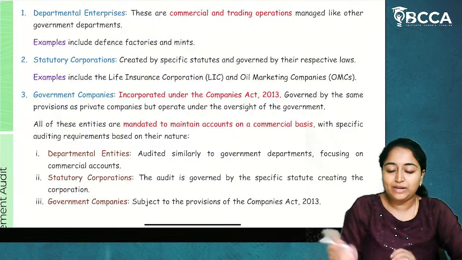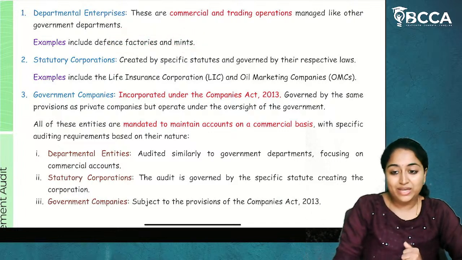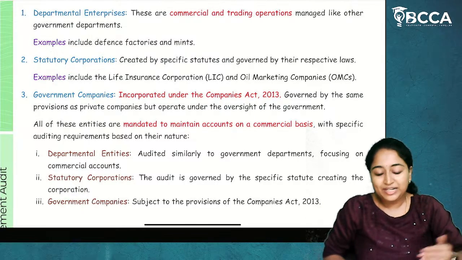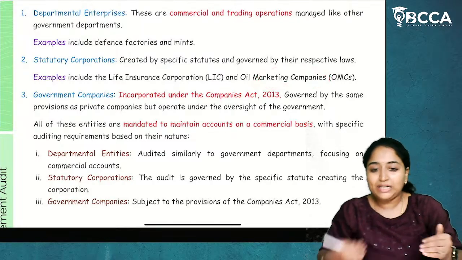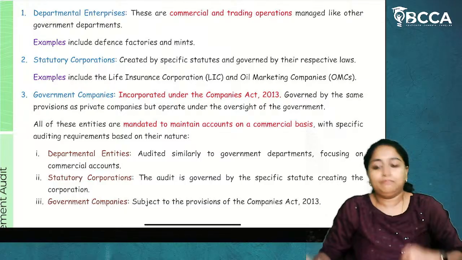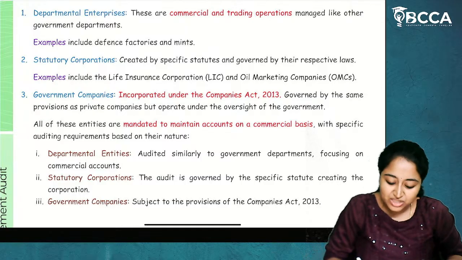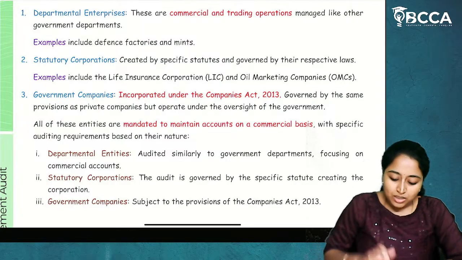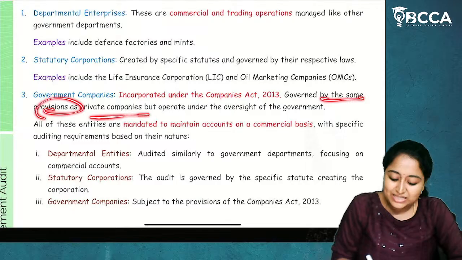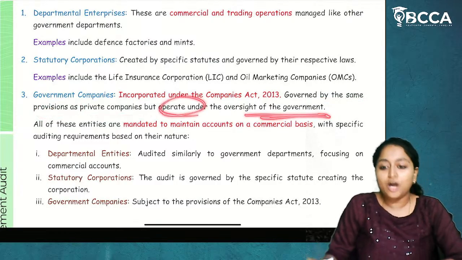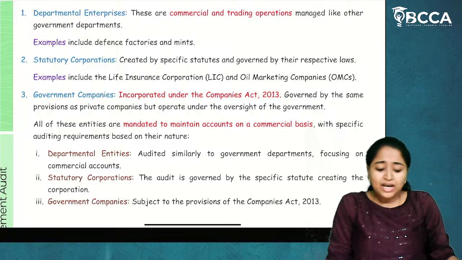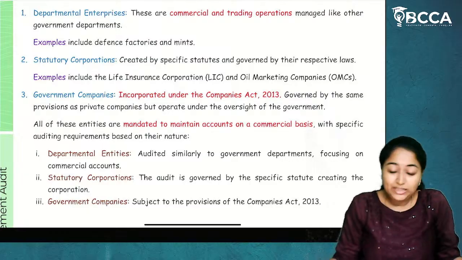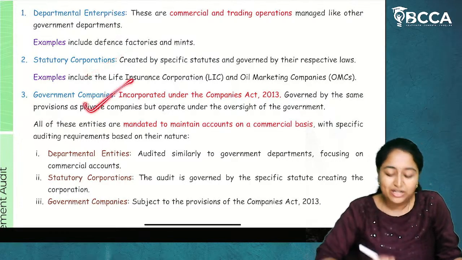For this development, government will require expenditure, and there could be statutory corporations under the government like LIC or oil marketing companies, or the government can go for a government company, which is incorporated under the Companies Act 2013, so governed by the same provisions as a private company but operates under the oversight of government. So the government can get into commercial accounts like departmental enterprises, statutory corporations or government companies.